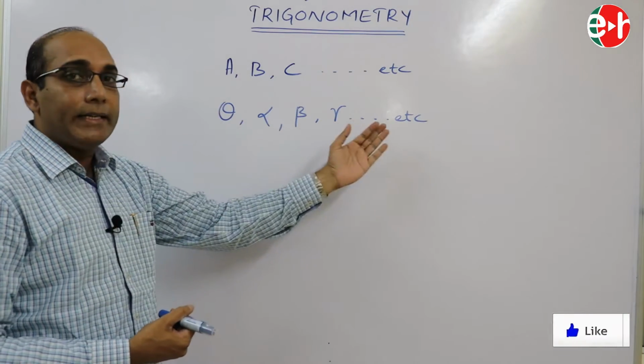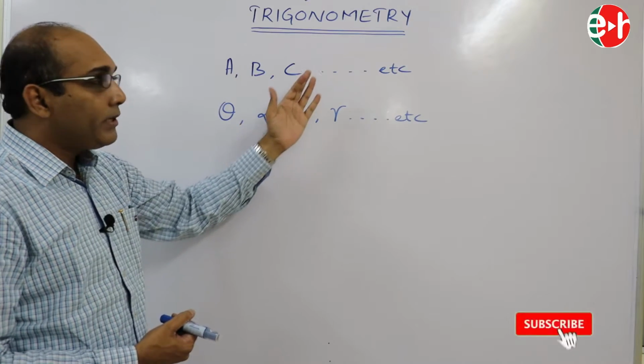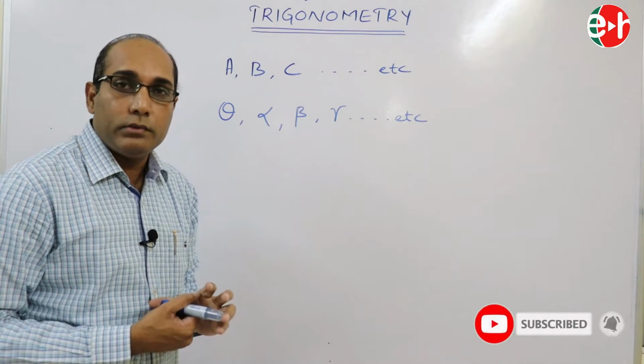Or the Greek letters such as theta, alpha, beta, gamma, and so on. Now it's clear?